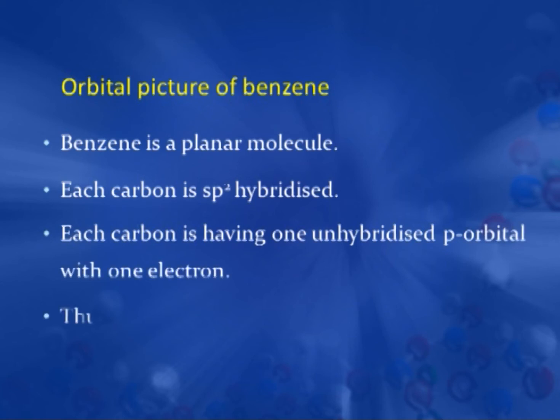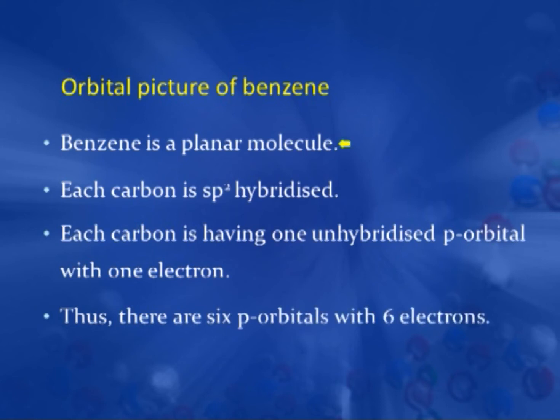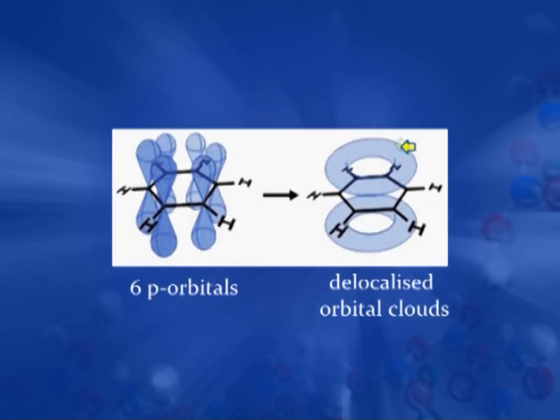So, in total we have 6 p orbitals with 6 electrons, and because all of these are planar, there is a perfect overlapping of these p orbitals and formation of two donut shaped electron clouds, one above and the other below the benzene ring.